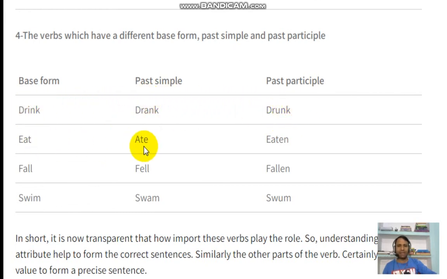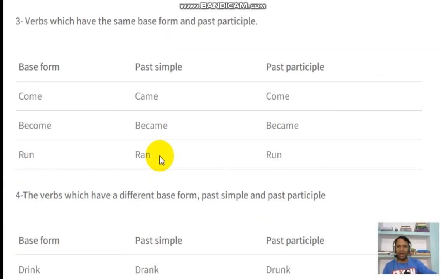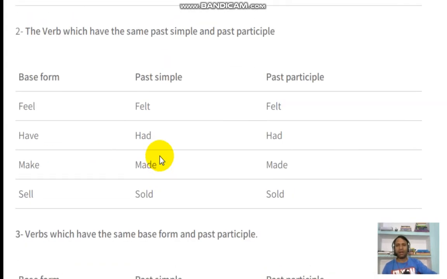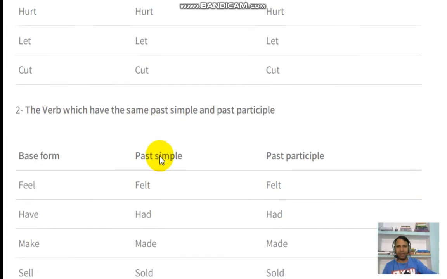Eat, ate, eaten. Fall, fell, fallen. Swim, swam, swum. So you can say all are different. These are the four kinds of irregular verbs that we have seen here.